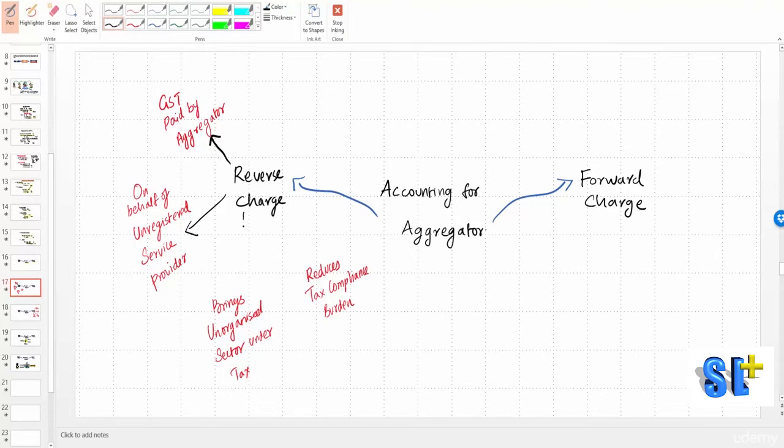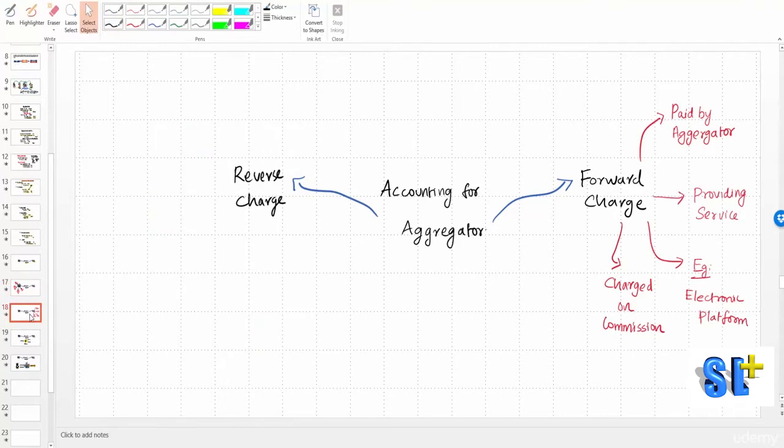So this actually brings even the unorganized sector under tax umbrella, and it is also reducing the tax compliance burdens on those unregistered service providers who are basically small players like say drivers, electricians, teachers and all. Okay, so this is what we call as reverse charge, where aggregator is entrusted with the responsibility of paying GST by collecting it from the customer, but the actual service providers are not going to do this because they are small players. Okay, fine. Then what do we mean by forward charge?